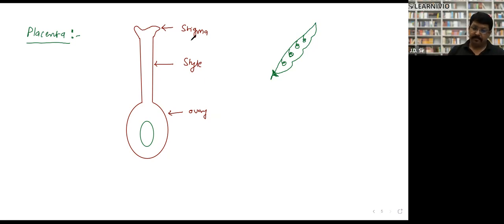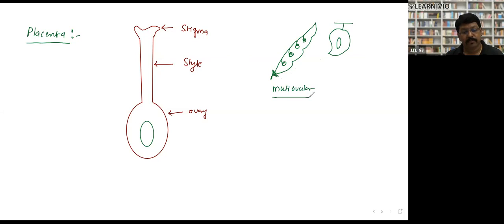And again, one more example. Whenever you eat a mango, there is a single seed. So look here, there is one ovary which contains 4 seeds, right? So this is called multi-ovular.